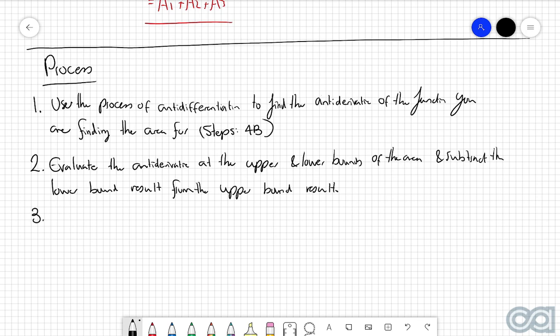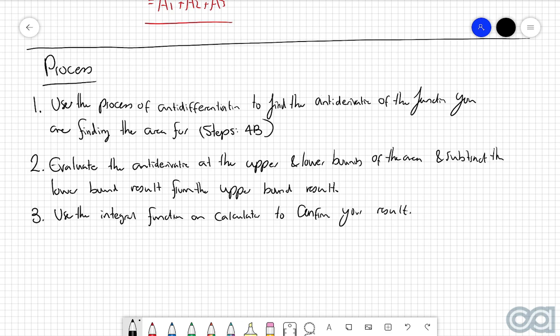And then a step very, very similar to what we did in our approximation using rectangles chapter, we are going to use the integral function on our calculator to confirm your result.